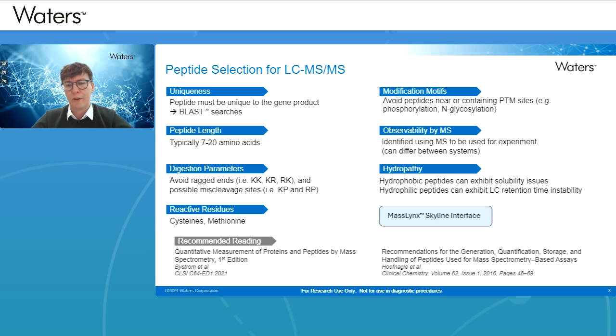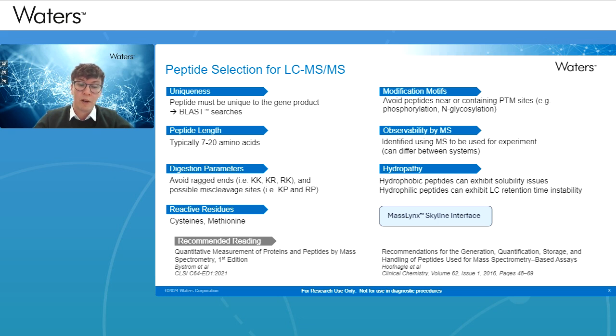So Skyline is a third-party piece of software that can link into MassLynx, which is the Waters piece of software that runs our LC-MS systems. And this helps effectively perform a lot of this filtering process and helps you in terms of developing a method that you can test as part of a protein and peptide-based method development.